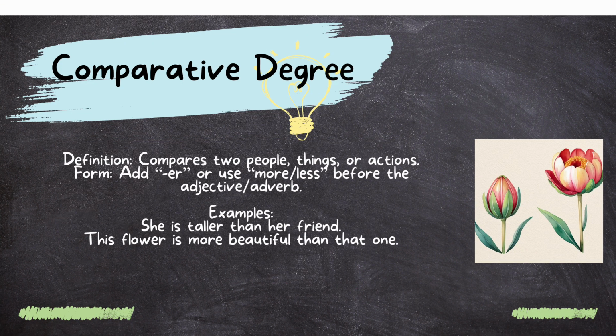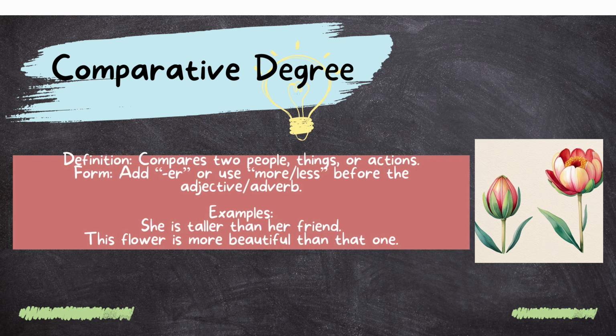Comparative degree, as the name suggests, compares two people, things, or actions. So we have an example here. She's taller than her friend. So we are comparing her to a friend. Again, the second one, this flower is more beautiful, so we are comparing one flower to another.